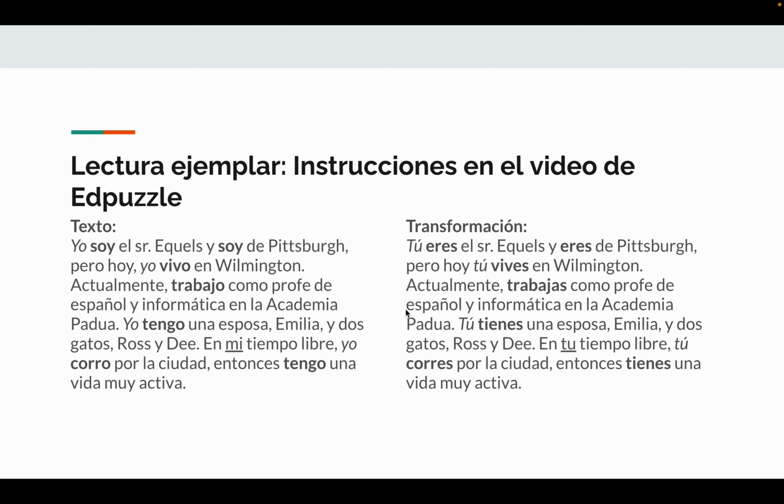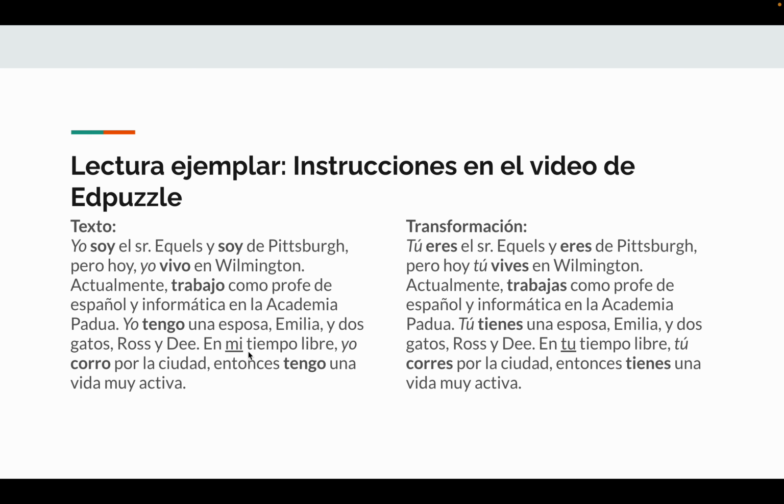So I want to give you the instructions for what you're going to be doing today. So we have kind of an involved activity. This is an example of what you're going to do. I have written here a paragraph that is in the perspective of yo. Okay, so first person singular, yo soy, and we can see that I italicized subjects and I bolded the verbs, but I also did something else. I underlined our possessive adjectives, okay?